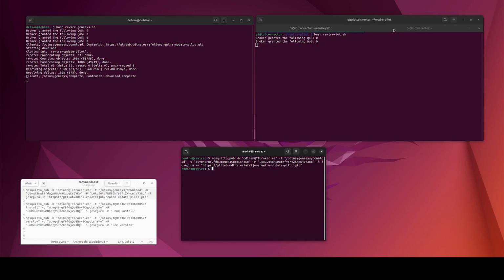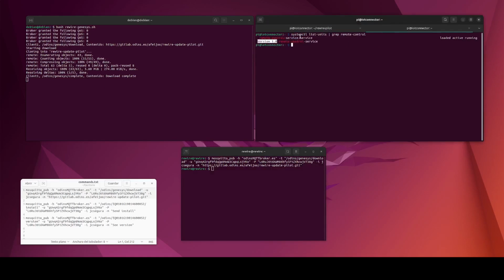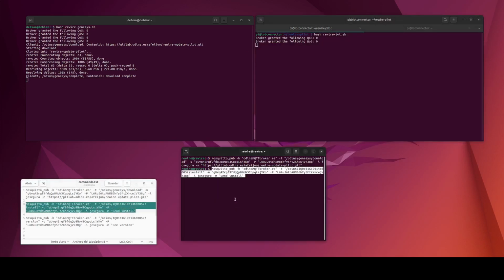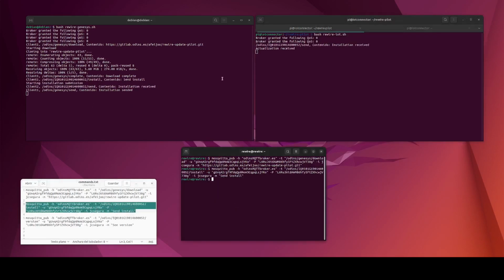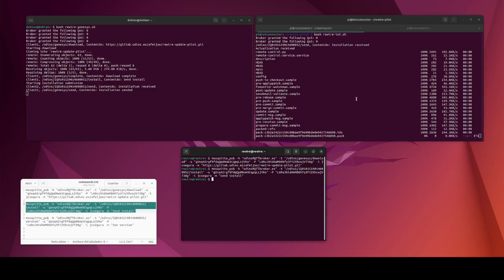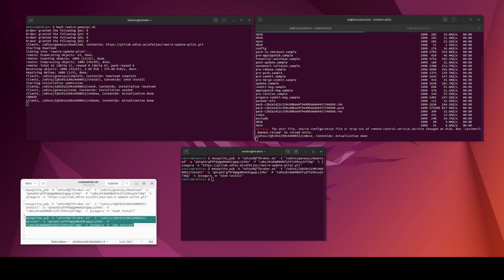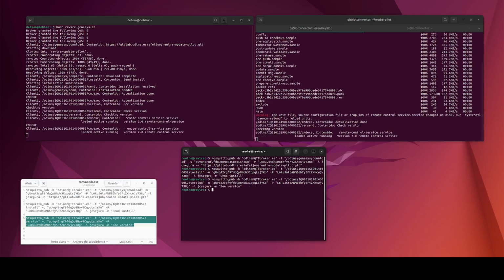Now the download is finished and the package is stored on the Genesis 2. As you can see on the upper right, the Odin's end device currently has version 1 of the remote control service. Through a new publication, which indicates the target device, the update package is distributed from the Genesis to the end device. The admin can now, for example, send a command so the end device reports the current version of the installed software, now showing version 2.